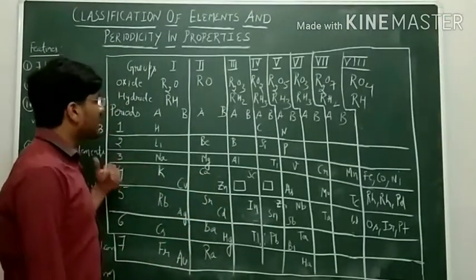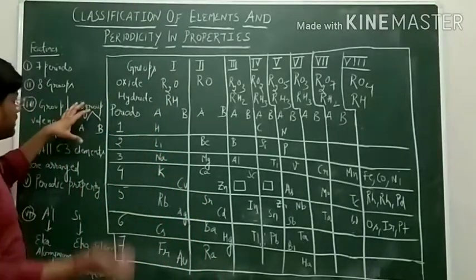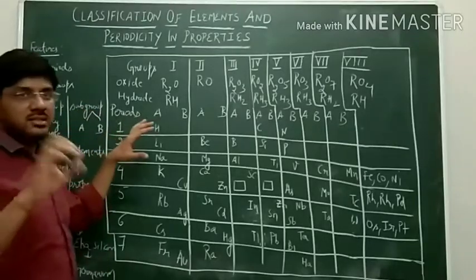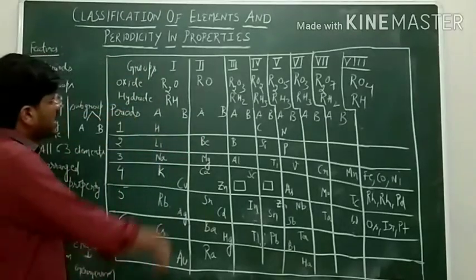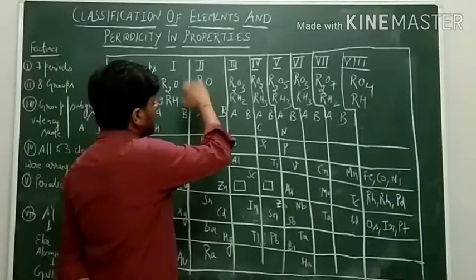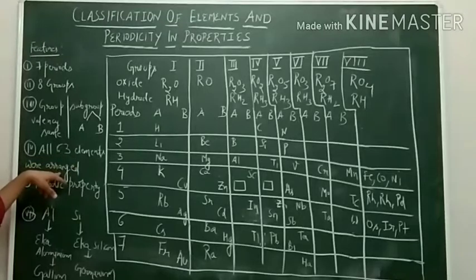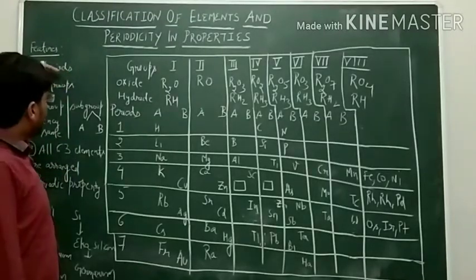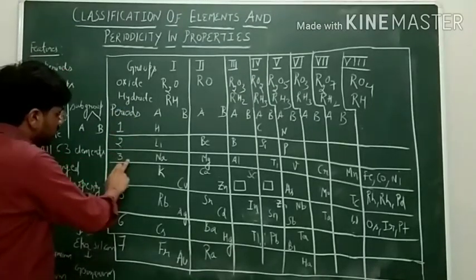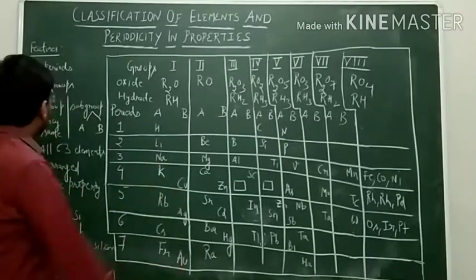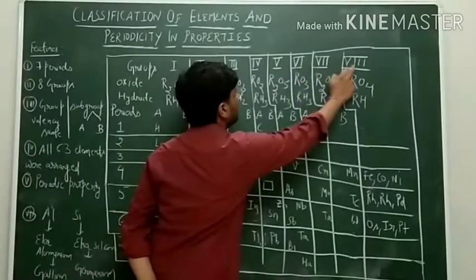Students, we are discussing about Mendeleev periodic table now. What he have done, we have discussed, he have taken the 63 cards and arranged the elements on them. So on basis of that he have made the periodic table, which is known as Mendeleev periodic table. In this he have arranged all the known 63 elements. He basically arranged these elements into 7 periods, which are the horizontal rows 1, 2, 3, 4, 5, 6 and 7, and in 8 groups, first, second, third, fourth, fifth, sixth, seventh and 8th.